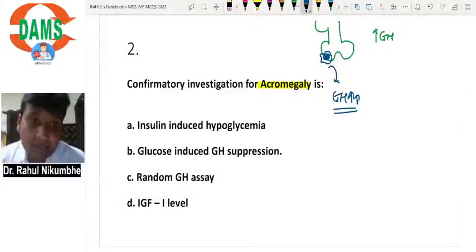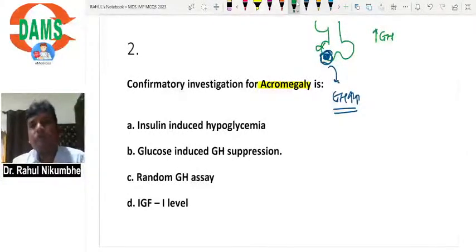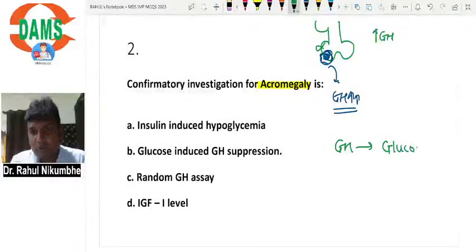Suppose the pituitary has infarct, damage, hemorrhage, or some infection, and is not able to secrete growth hormone. Then I want to stimulate the pituitary to secrete growth hormone. How will you stimulate it? Normally, growth hormone increases gluconeogenesis and glycogenolysis, so growth hormone increases glucose.